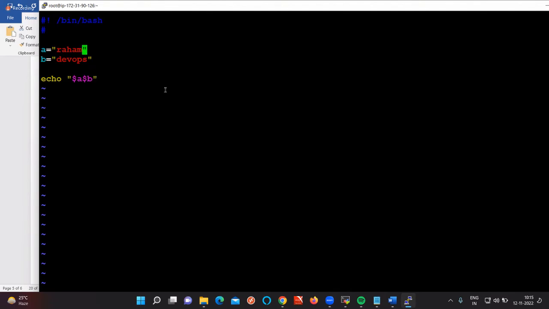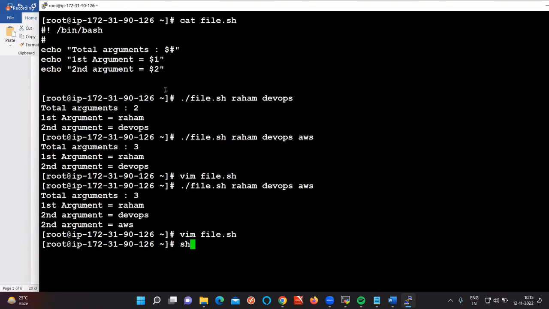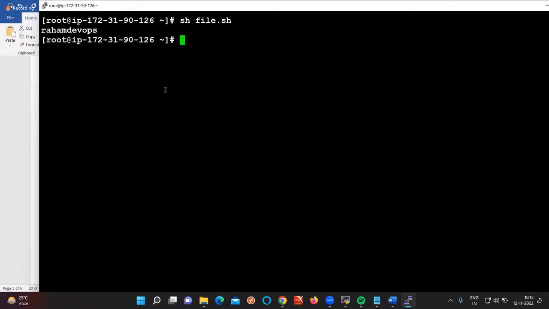And $B is DevOps. So let me execute this one. sh file.sh. Have we got Raham DevOps? So this is the concatenation of strings. What is the meaning of concatenation? Adding two strings. You can add strings by using this concept. Which concept we need to use? Concatenation.